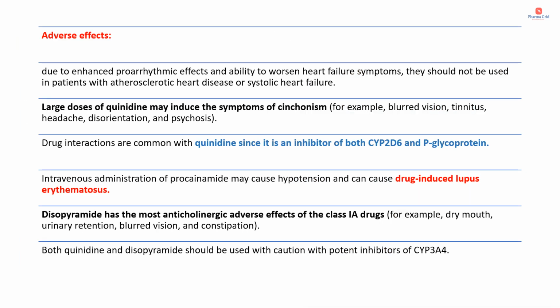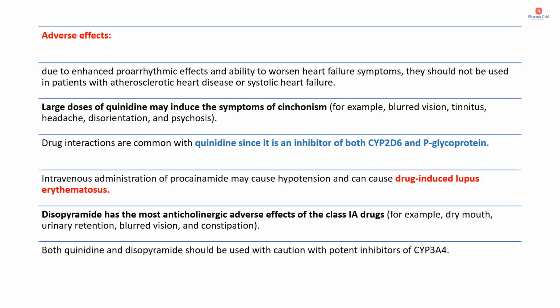Coming to the adverse effects associated with the class 1A drugs, mainly due to enhanced pro-arrhythmic effects and ability to worsen heart failure symptoms, they should not be used in patients with atherosclerotic heart disease or systolic heart failure. Large doses of quinidine may induce the symptoms of cinchonism, for example, blurred vision, tinnitus, headache, disorientation, and psychosis. Drug interactions are common with quinidine since it is an inhibitor of CYP2D6 and P-glycoprotein.